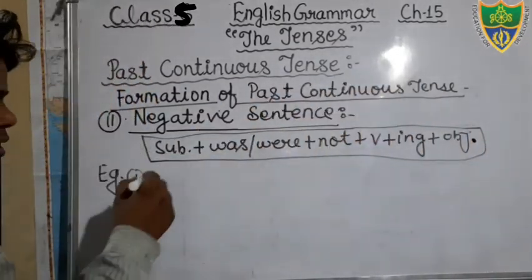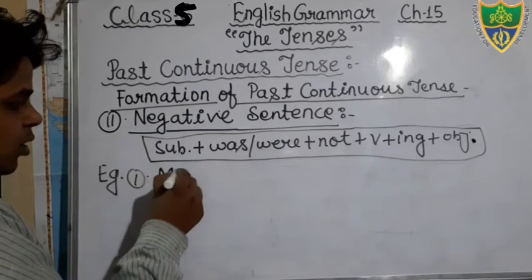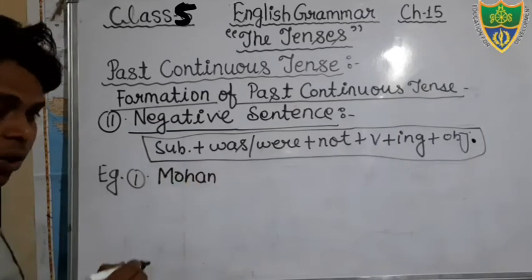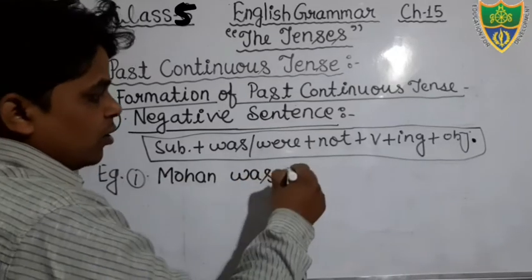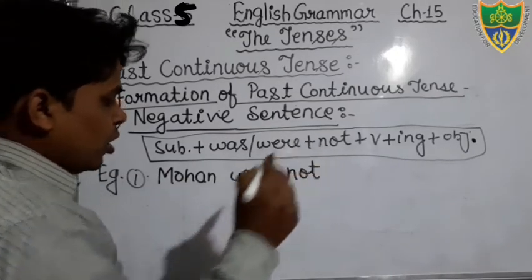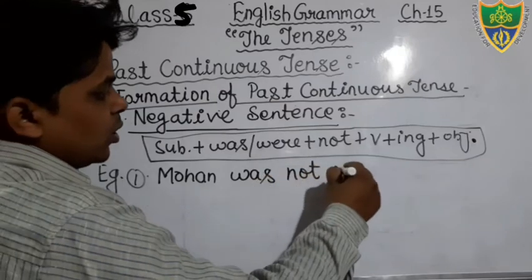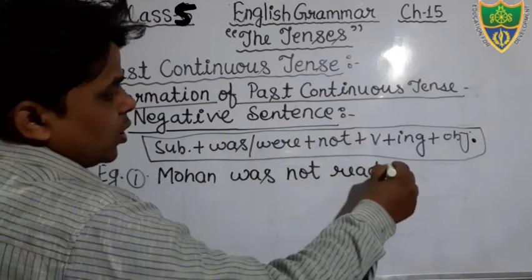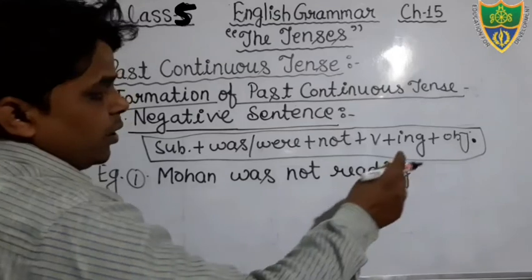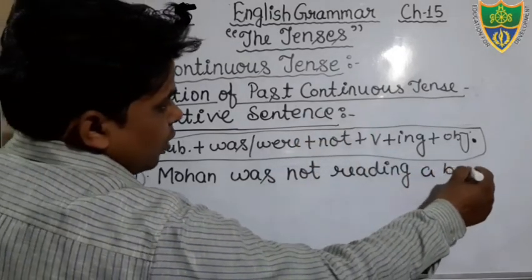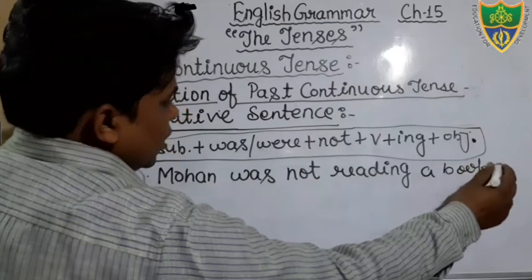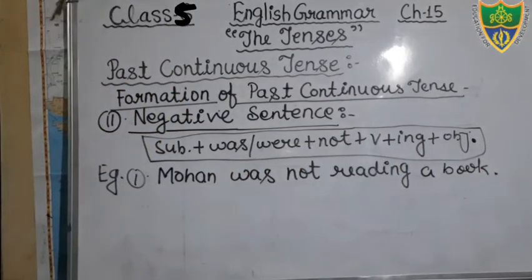So just see here, Mohan is the subject, that is singular, and with the singular we will use was, and the negative word we will use here is not. Mohan was not reading, okay. Reading is a verb, in the verb we will add ing, and there is an object, that is book. You see, Mohan was not reading a book, that is your sentence.